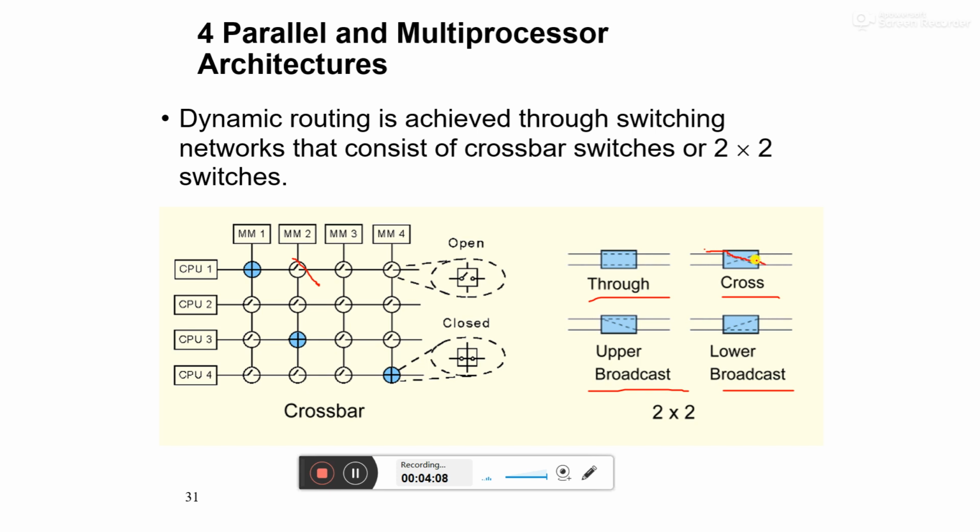That is the way by which we can connect. Then upper broadcast: both connections are connected towards the upper side. Lower broadcast: both connections are connected towards the lower side. So learn all these things. It is a 2x2 switch.